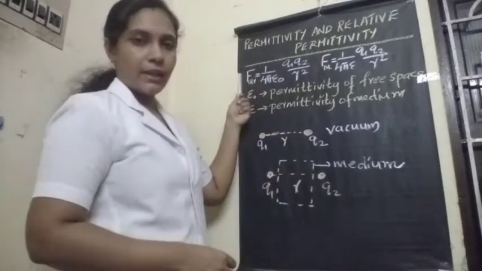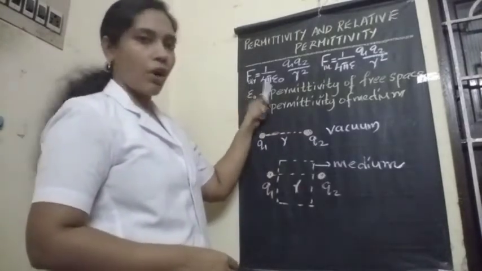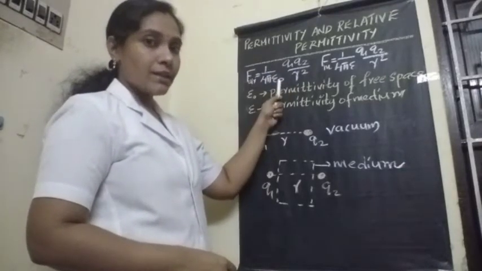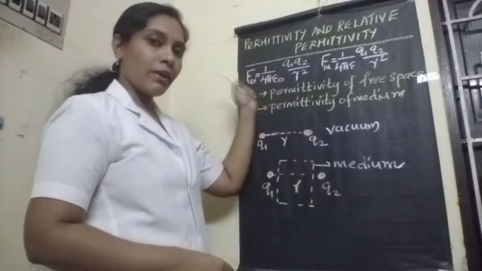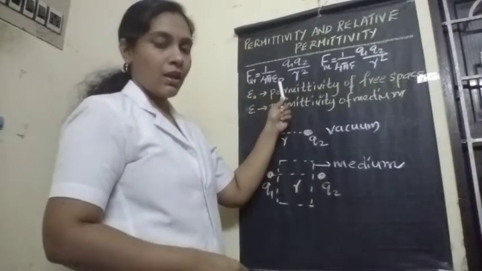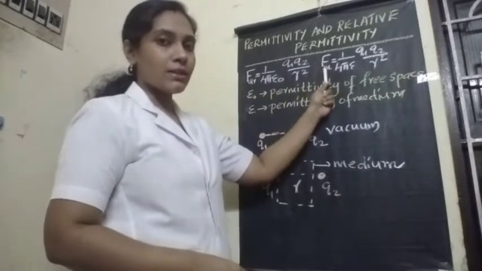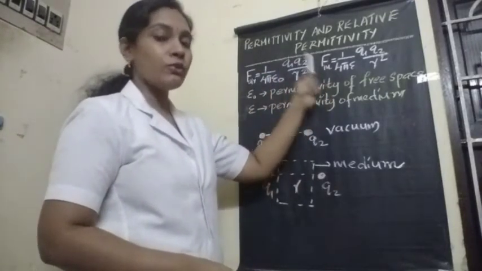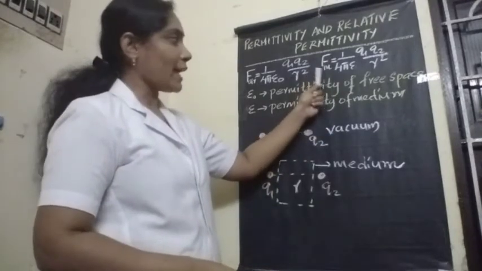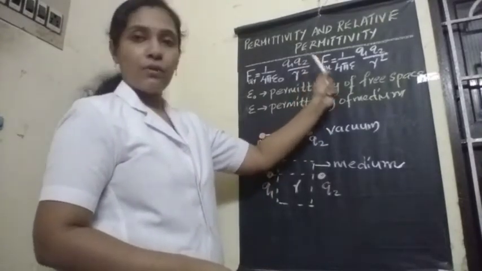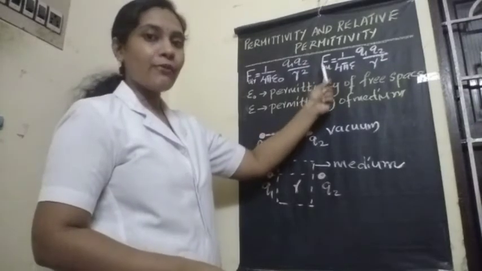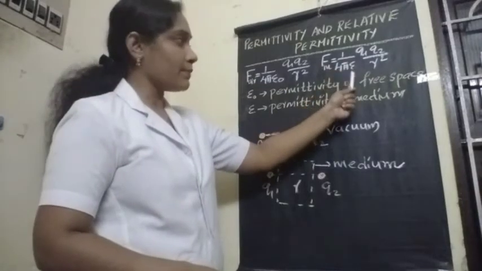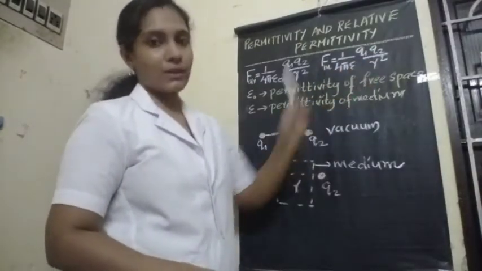So the force in air is 1 by 4 pi epsilon naught Q1 Q2 by R square. But this is the case of free space or vacuum or when the charges are present in air. But what if a medium is introduced between two charges? Then the equation can be rewritten like this: force acting in a medium. So Fm represents force acting in a medium as 1 by 4 pi epsilon into Q1 Q2 by R square.